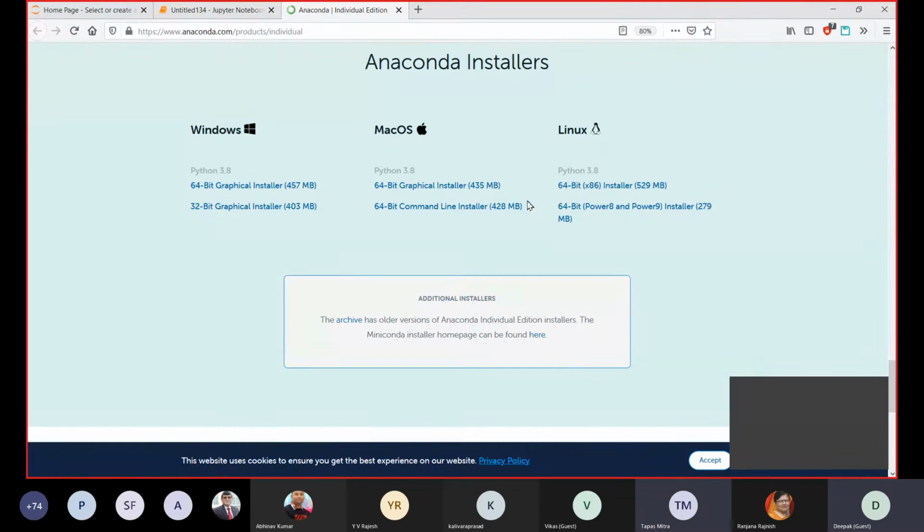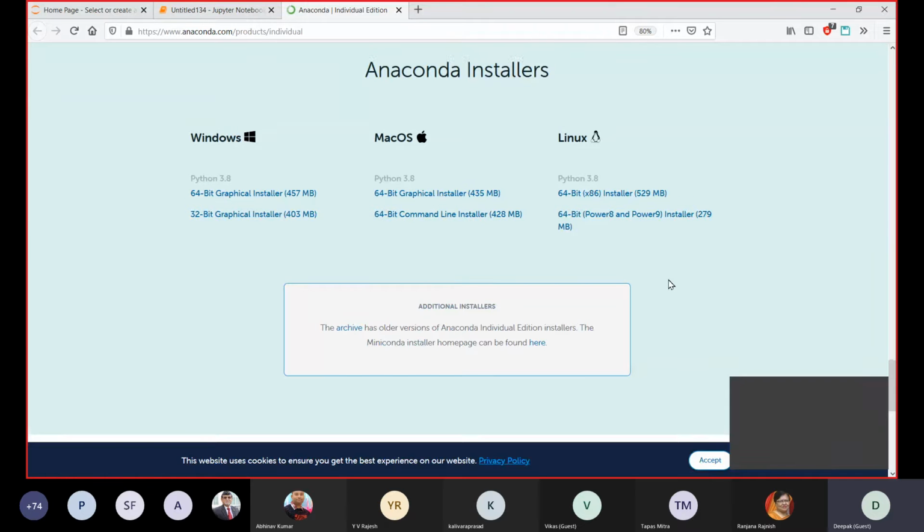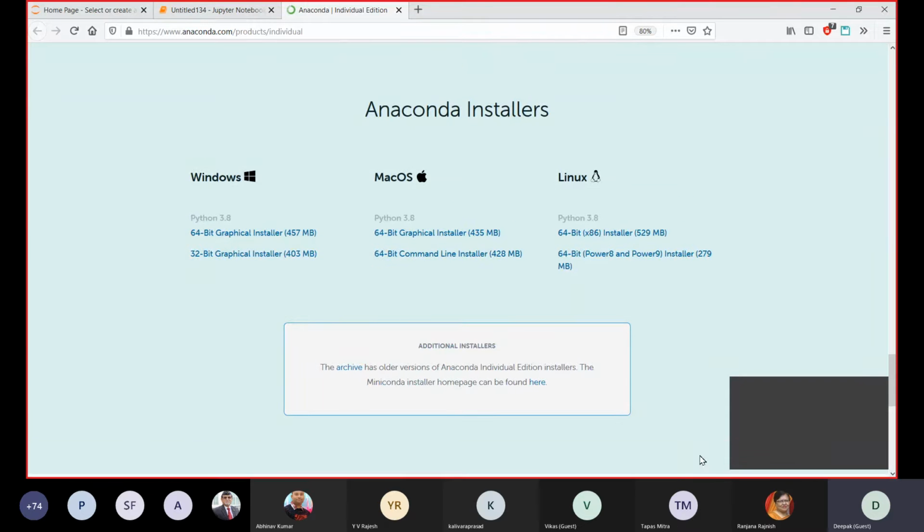So don't click this if you are using Mac. I don't recommend the command line installer to anyone because a lot of tweaks are required, lot of different settings are required, lot of paths you need to give. That will definitely be a problem for you. They only provide this command line installer for Mac, so that's also a confusion over here. Just click on this 64-bit installer, and it will download.